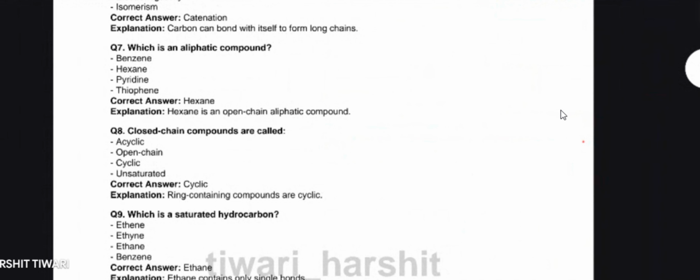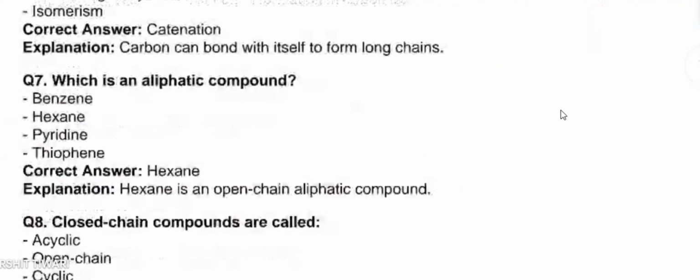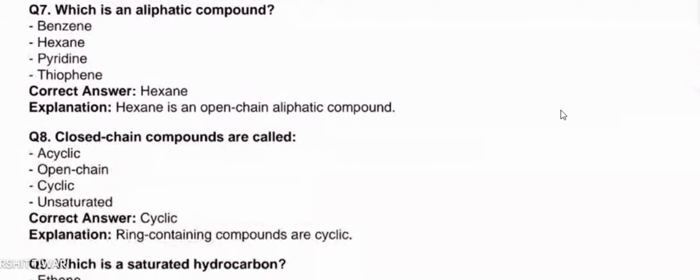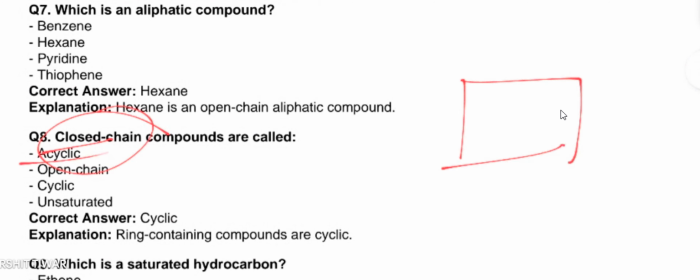Let's move on to the next part. Closed chain compounds. What do we call closed chain compounds? It is closed, it is a chain. If the chain is closed, we call it a cyclic compound. So acyclic, no. Open chain is not something like this. Cyclic, yes. Unsaturated, no. So here cyclic is the right answer.